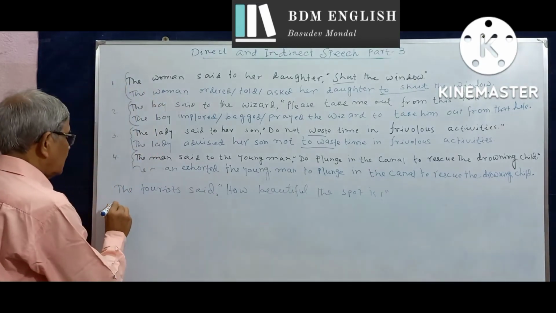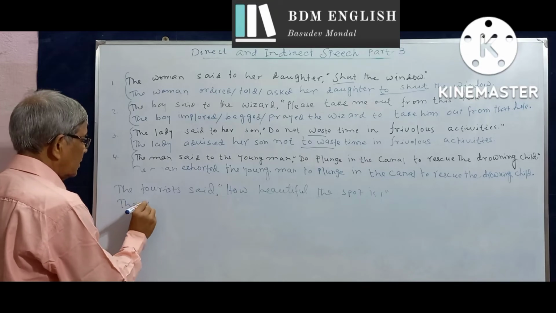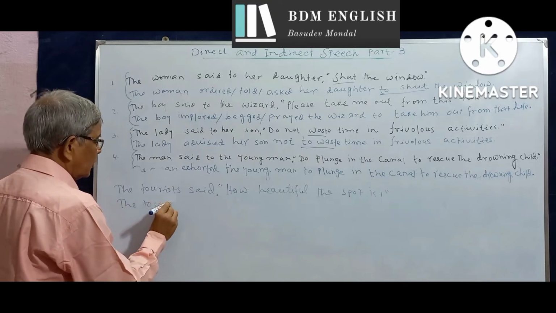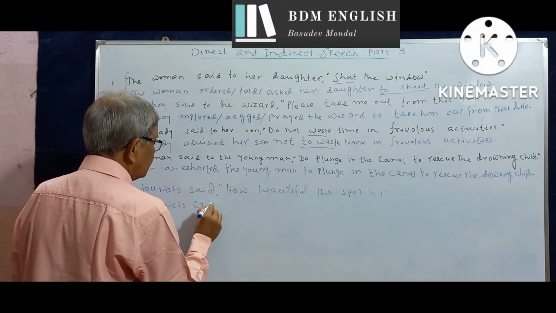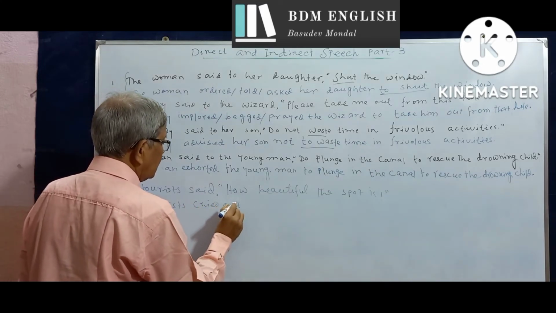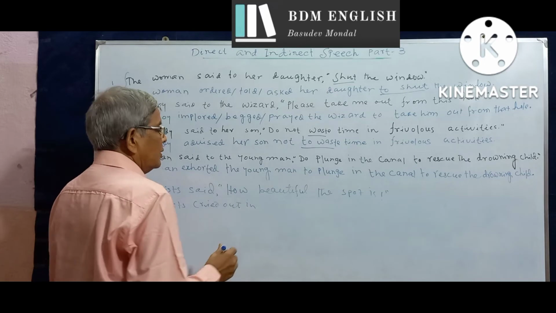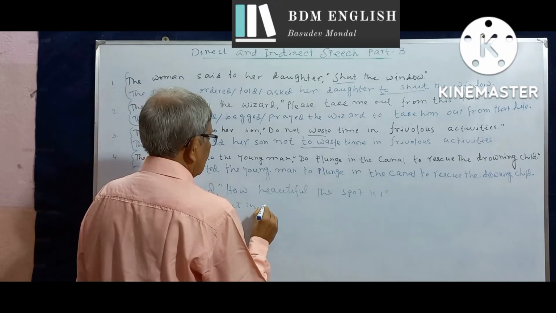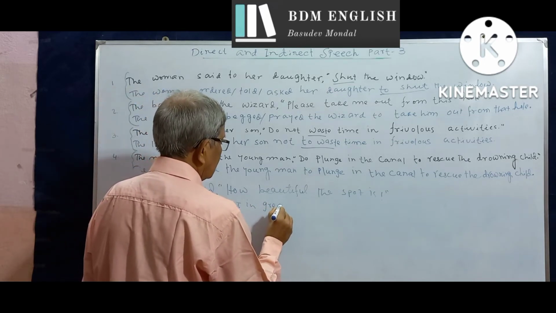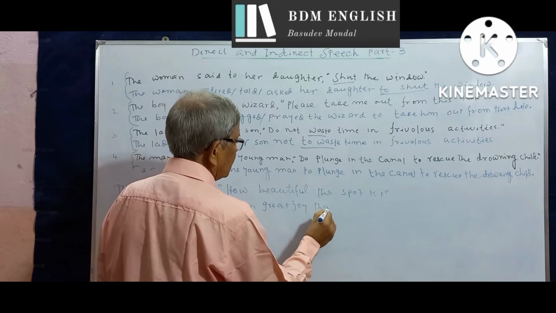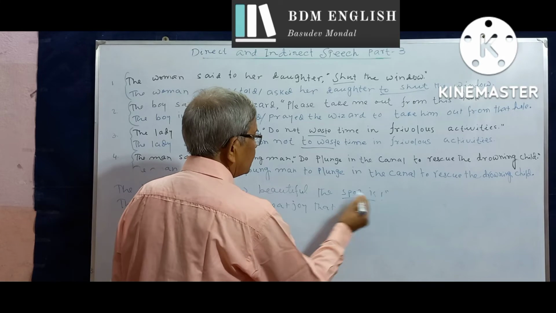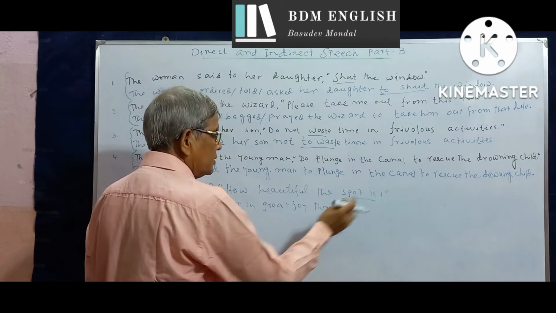So the tourists cried out or exclaimed in great joy that the spot was very beautiful. The subject is spot, the verb is.